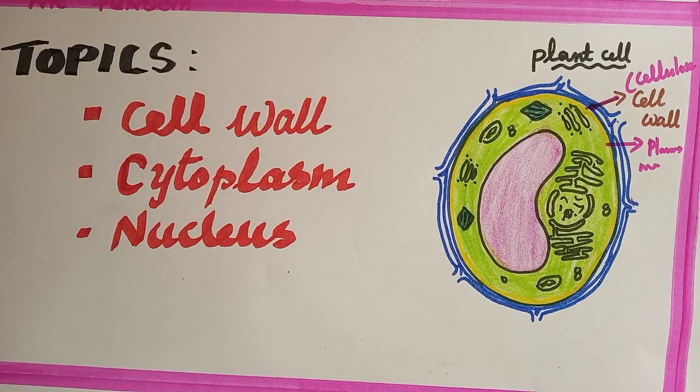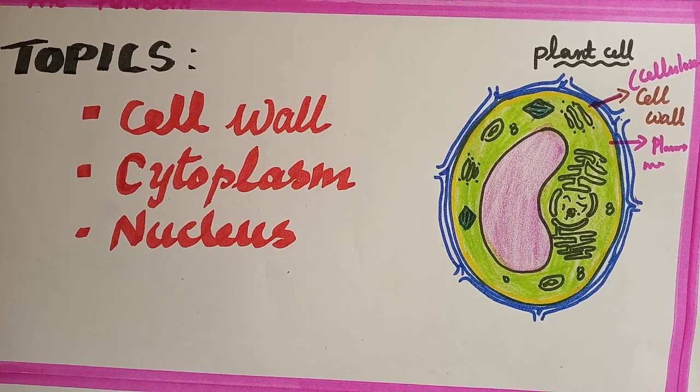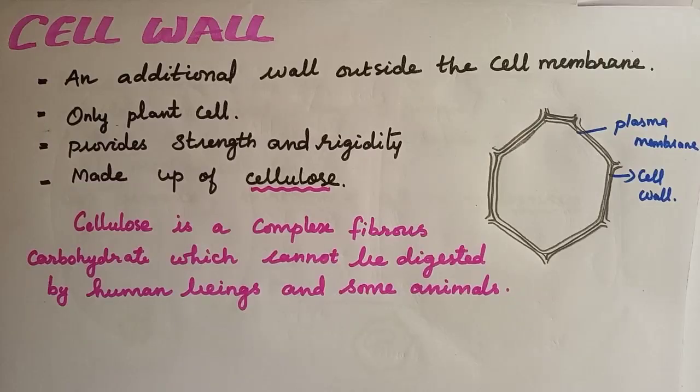Good. The topics to be covered in this chapter are cell wall, cytoplasm, and nucleus. So, the cell has three main parts. What are the three main parts of the cell? Cell membrane or plasma membrane, cytoplasm, and nucleus.